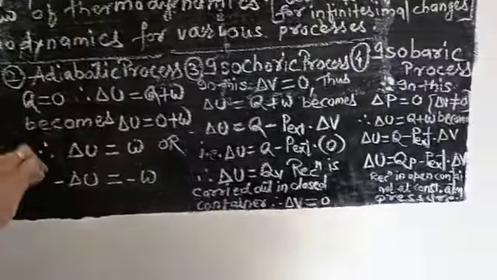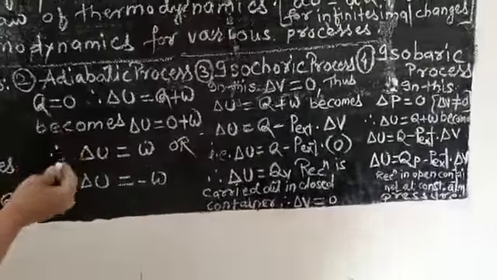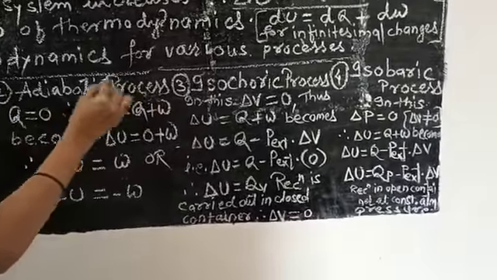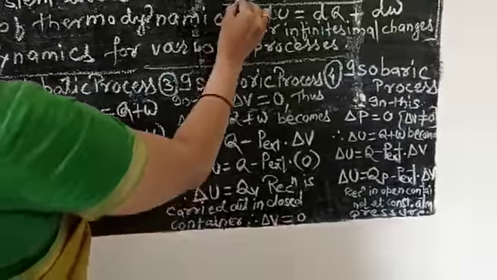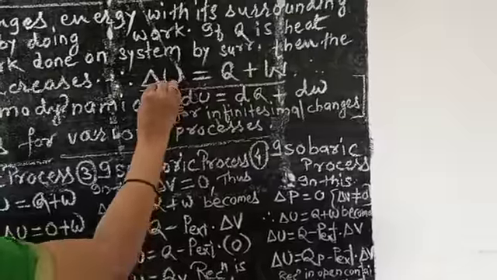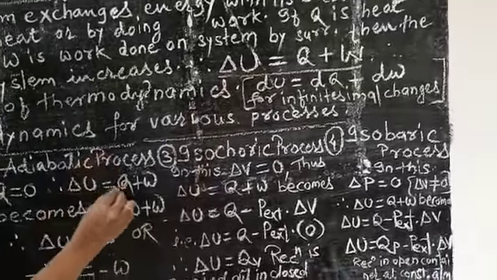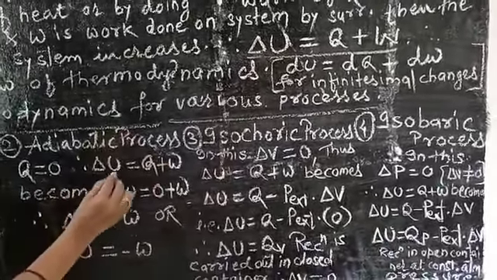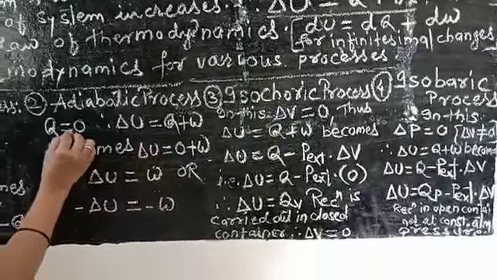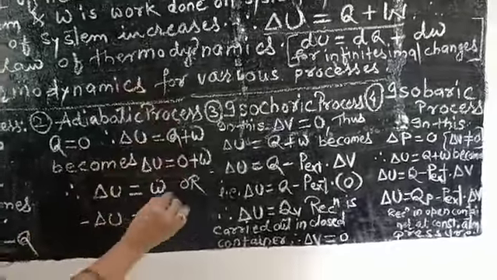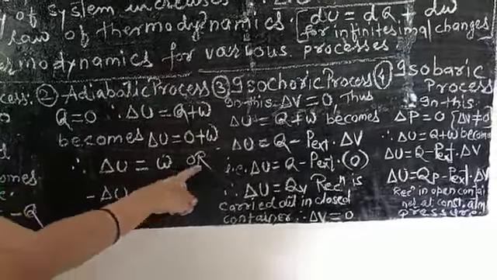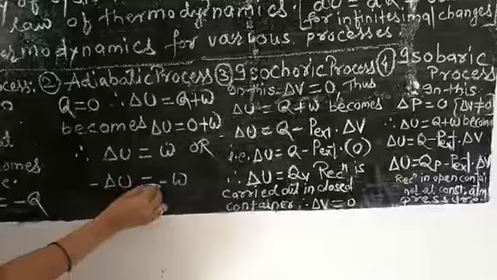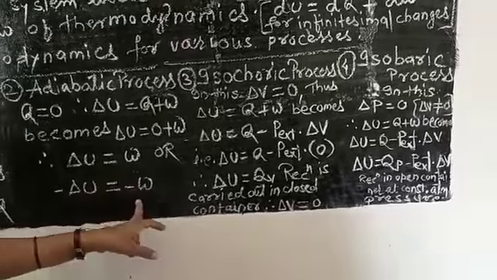Heat cannot enter the system, heat cannot leave the system. So in the adiabatic process, Q is equal to 0, and therefore the first law of thermodynamics, delta U is equal to Q plus W, becomes delta U is equal to 0 plus W. So delta U is equal to W, or you can say that minus delta U is equal to minus W.